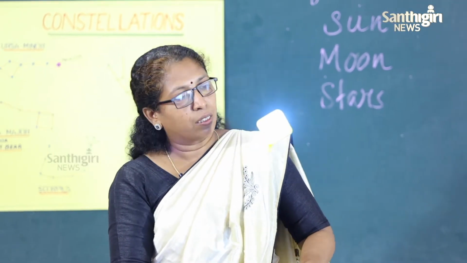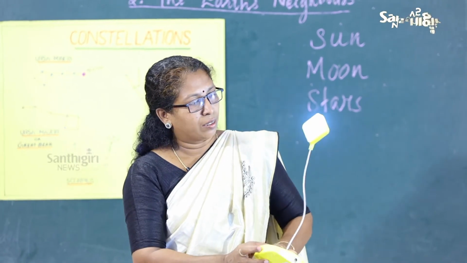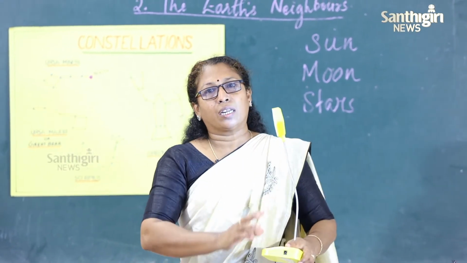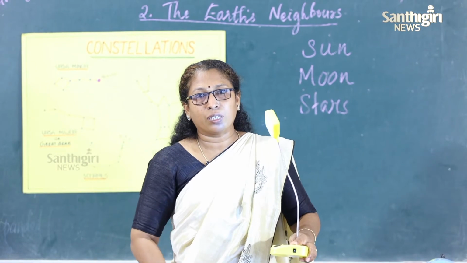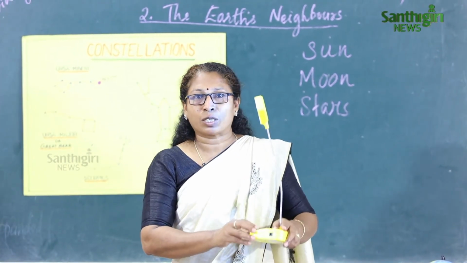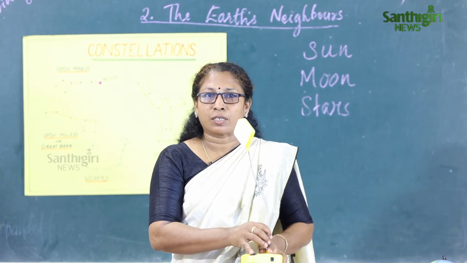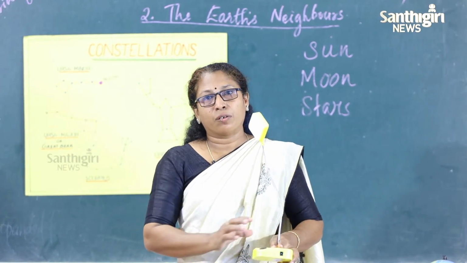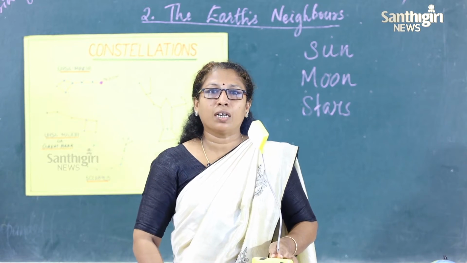Without this panel we can't light it. Only with the energy obtained from the sun we can light this lamp. This is a solar lamp, and it works with the help of solar energy.